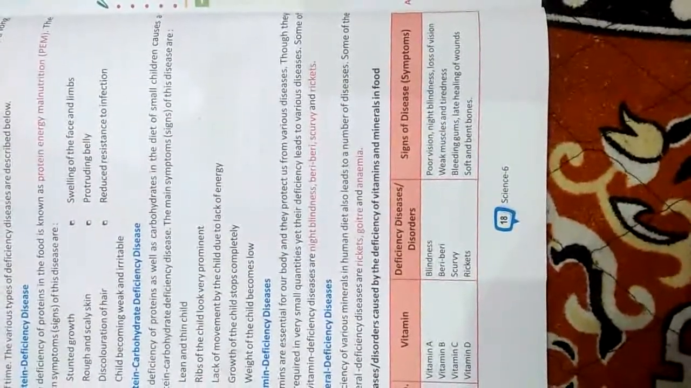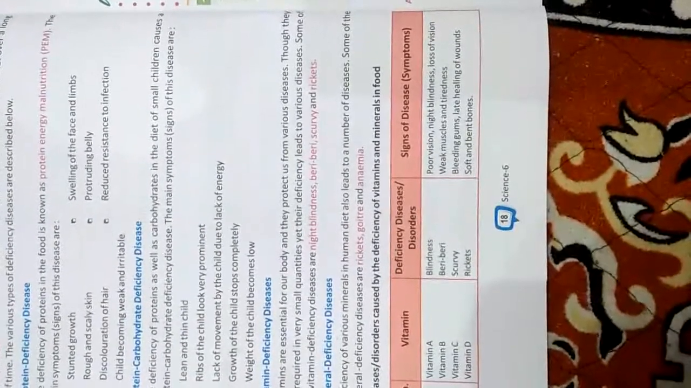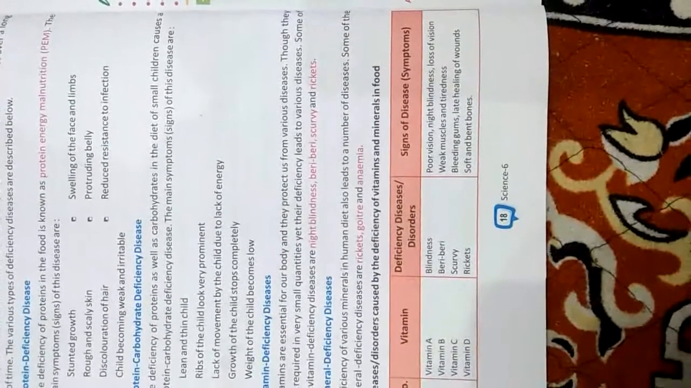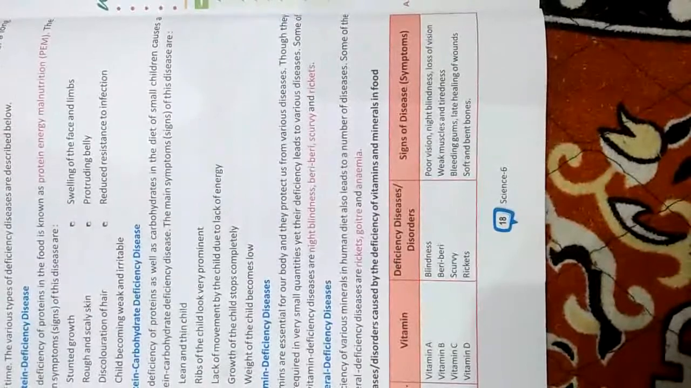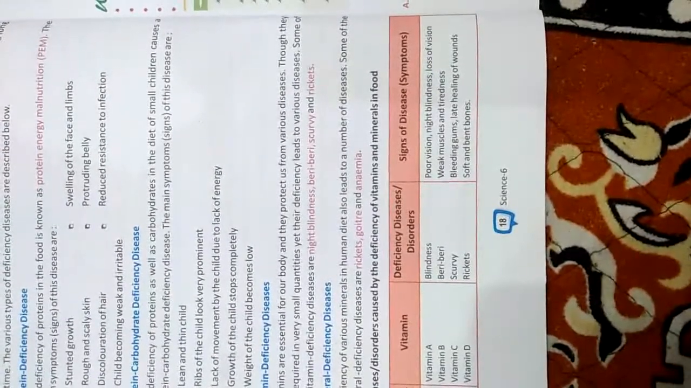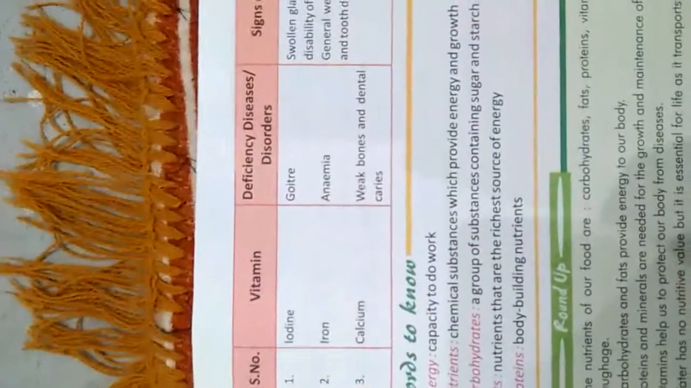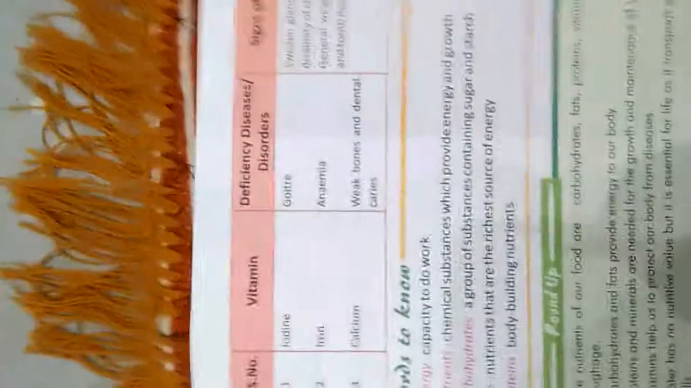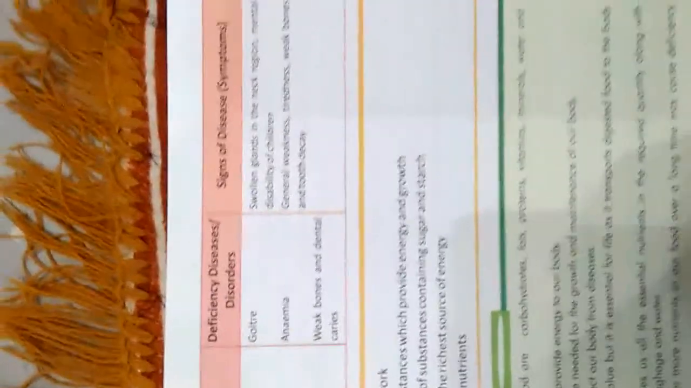The lack of vitamin C causes scurvy and bleeding gums. Late healing of wounds is one of the symptoms of this deficiency. Vitamin D deficiency causes rickets, and some signs and symptoms of it are soft and bent bones. The next is iodine, and deficiency of this mineral causes goiter, and the signs of it are